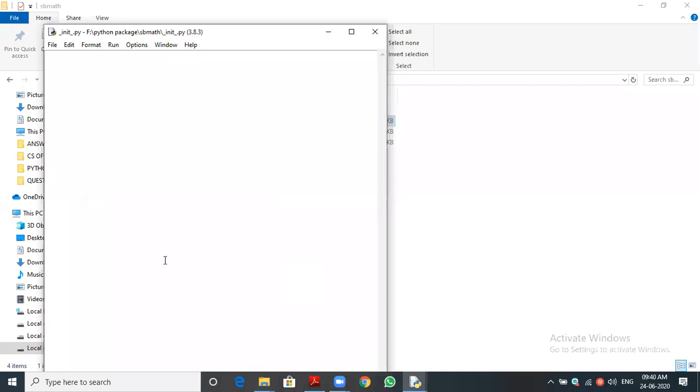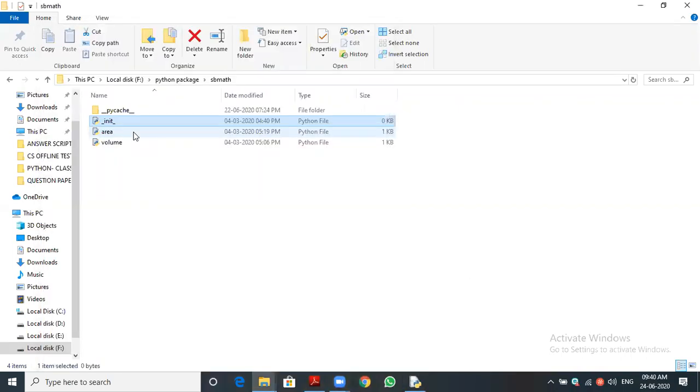How to create an init file: directly open the Python prompt, go to File and New File, and we need to give the name underscore underscore init underscore underscore dot py. Save it in the folder which you are going to keep as a package. In that folder you keep the init file. Have you understood? Yes, sir. Okay, students, today's session is about to complete.